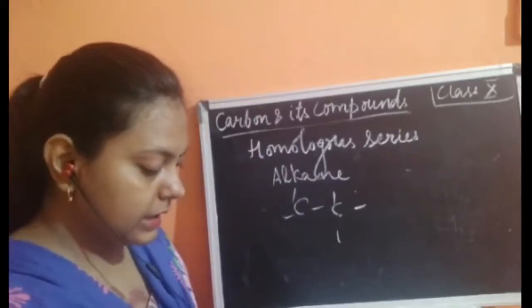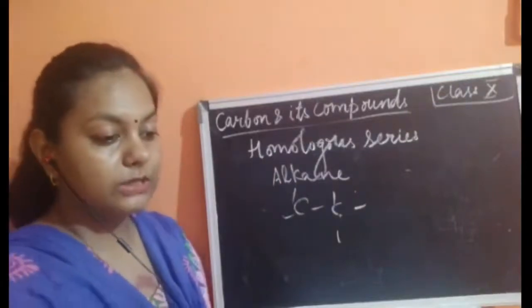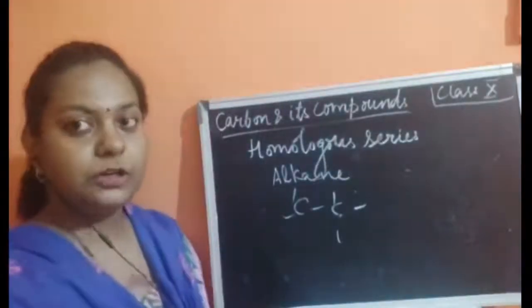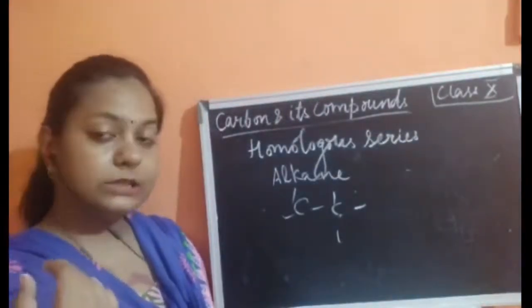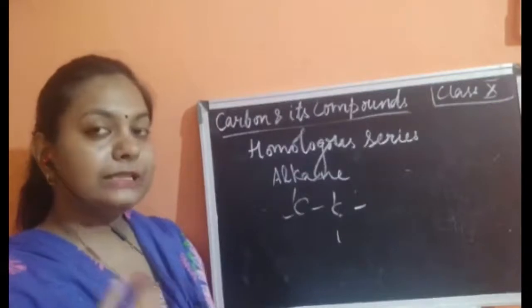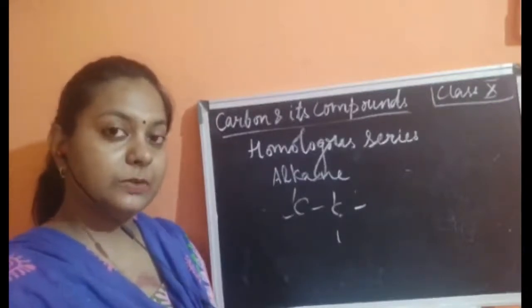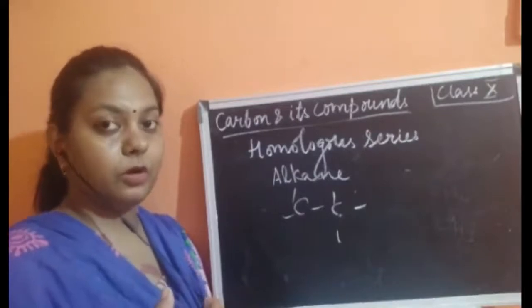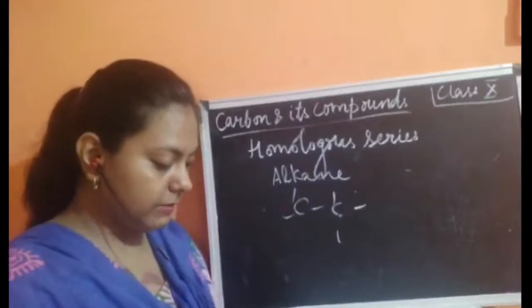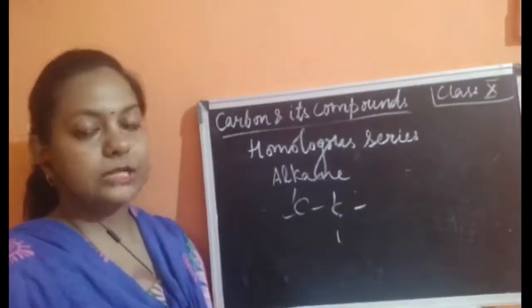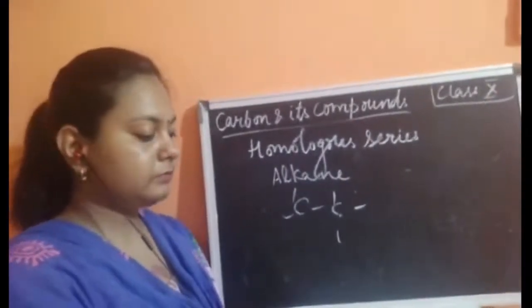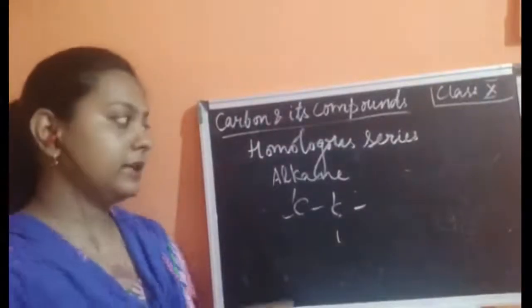So the homologous series, for alkanes or in general, can be defined as a fixed arrangement of the members based upon the number of carbon and hydrogen atoms. These members are arranged in the series, and the members are known as homologs. What are they known as? They are known as homologs. So the members of each series are known as the homologs.